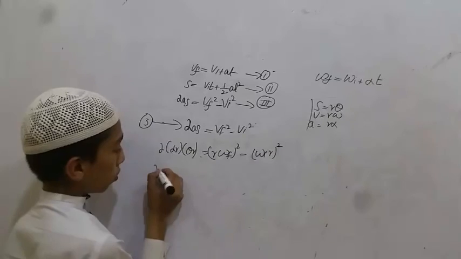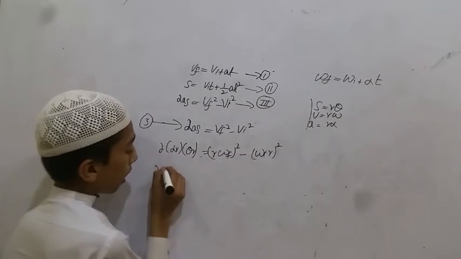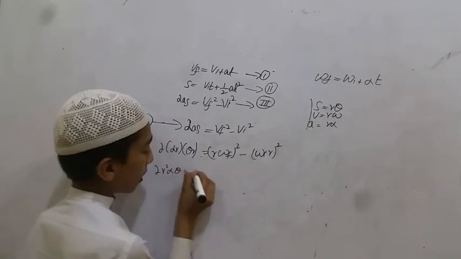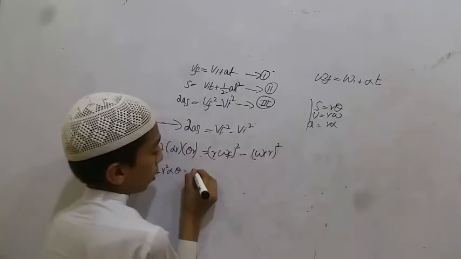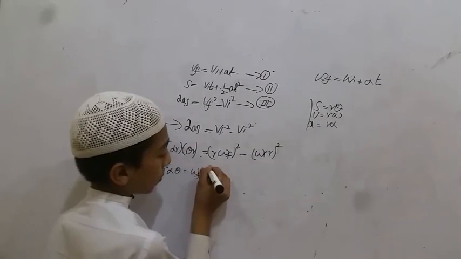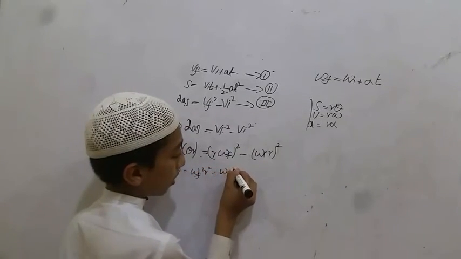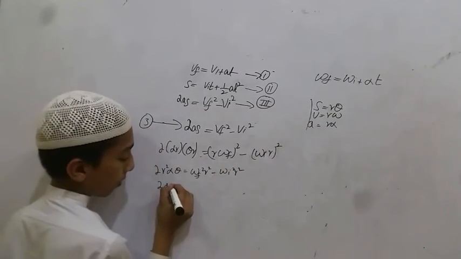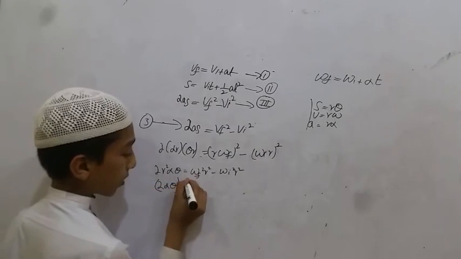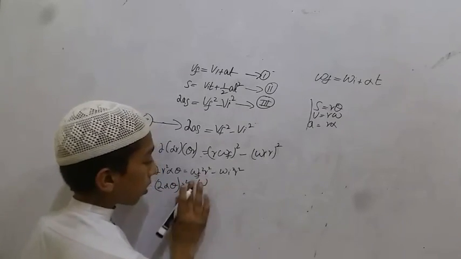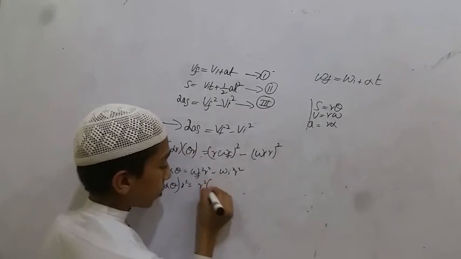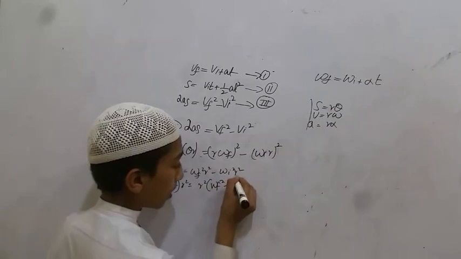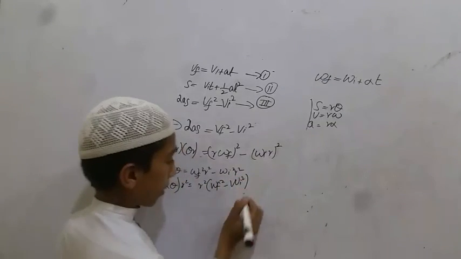So 2 r square alpha into theta is equal to omega f square r square minus omega i square r square. Taking common r square from both sides, 2 alpha theta r square is equal to r square into omega f square minus omega i square.